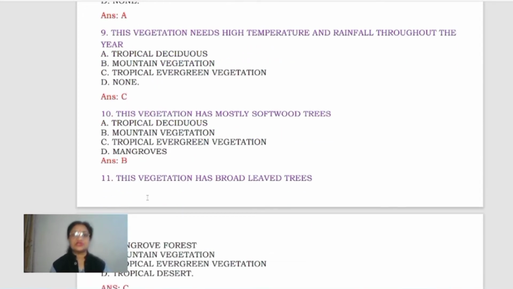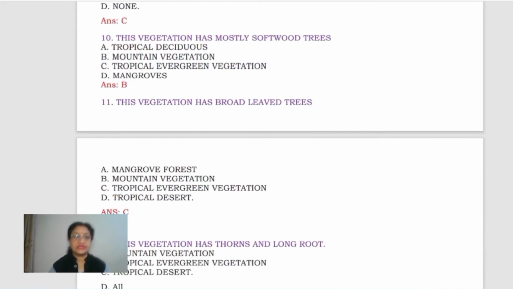Next, this vegetation needs high temperature and rainfall throughout the year. Tropical deciduous, mountain vegetation, third is tropical evergreen vegetation, and D is none. It should be C. C is the correct answer, tropical evergreen vegetation. Clear? Next, this vegetation has mostly softwood trees. It should be mountainous vegetation, montane vegetation, or you can say the alpine type of vegetation. So here option B is correct.